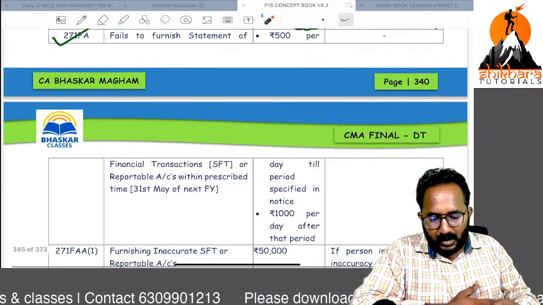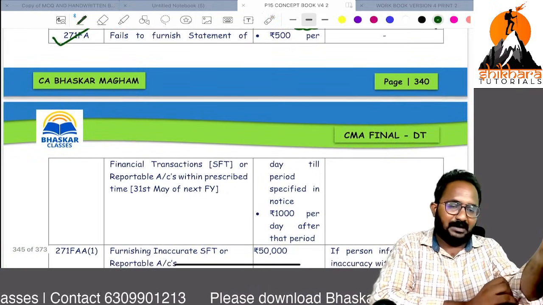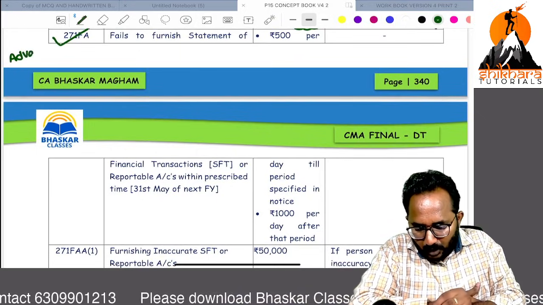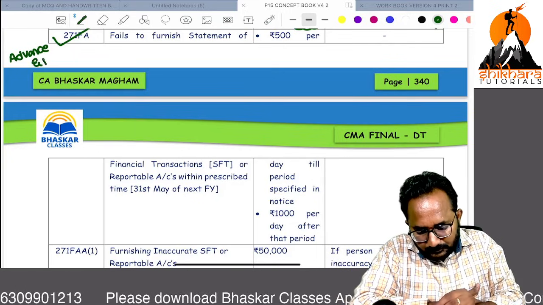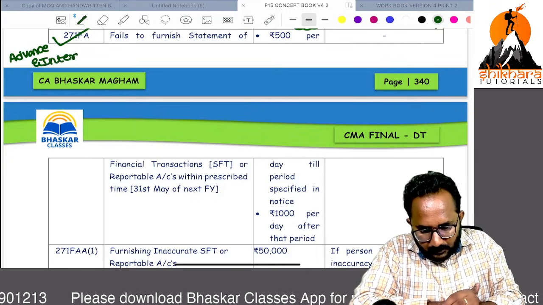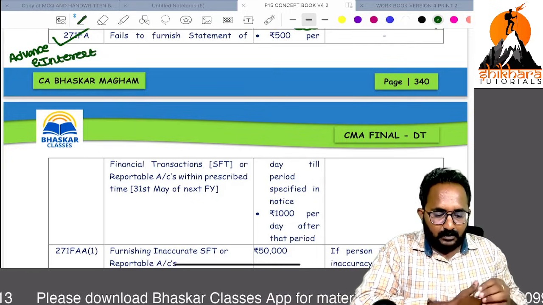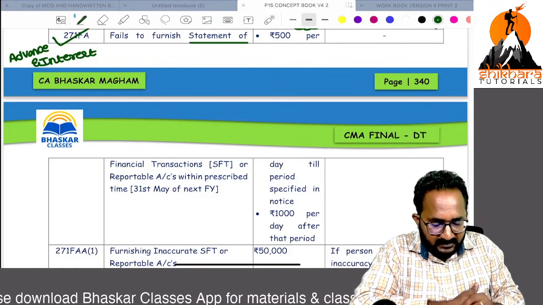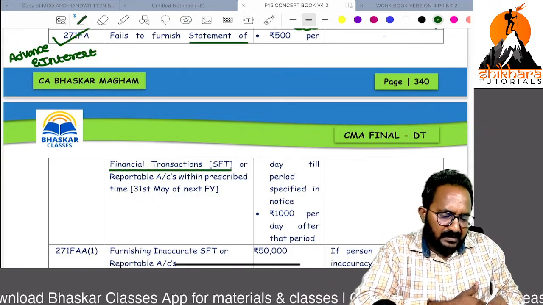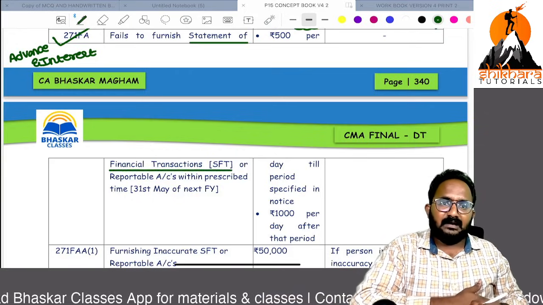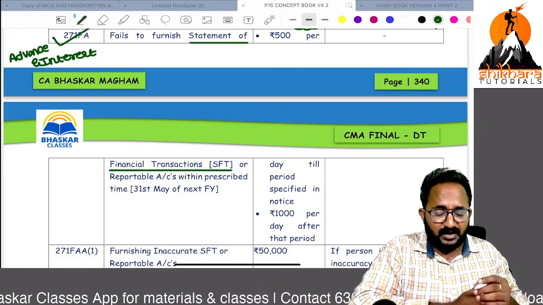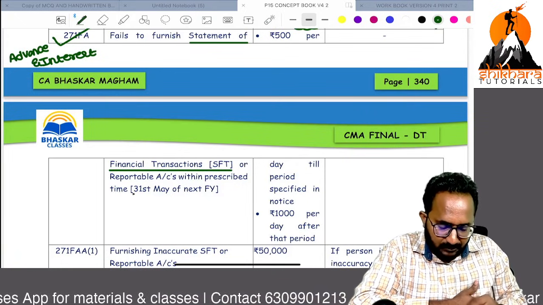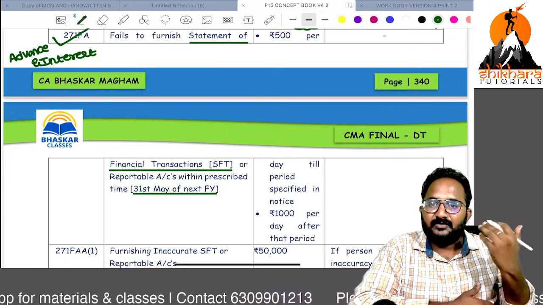271FA. If you have already followed that revision session, you know these things in the advanced tax and interest chapter. Now I will tell you again. Statement of financial transactions: banks, NBFCs, stock exchanges, etc., everything needs to be submitted to the income tax department by 31st May of the next financial year.